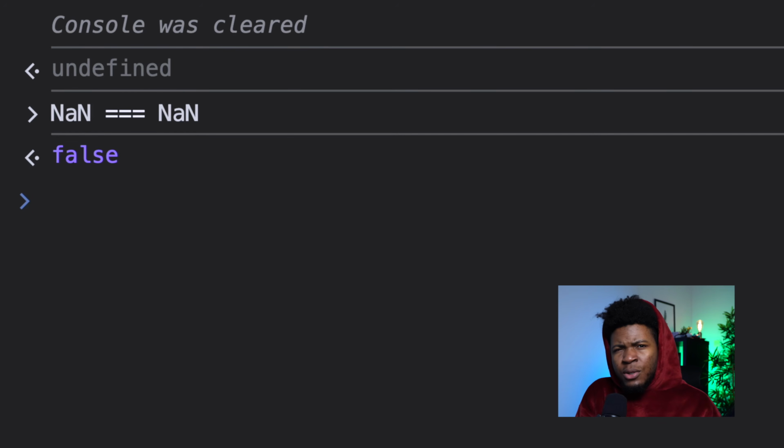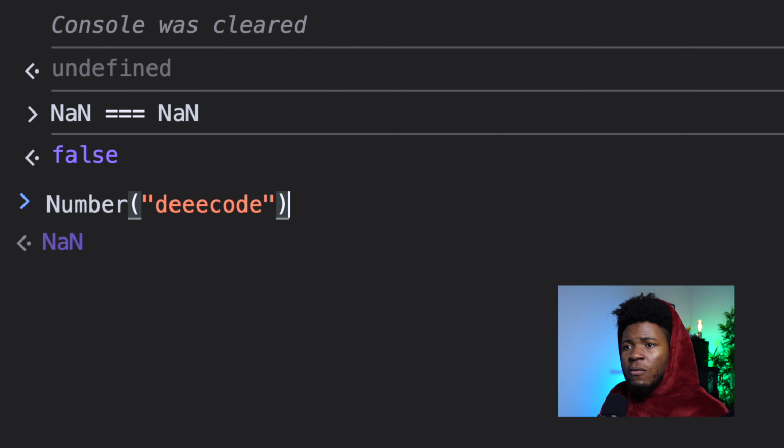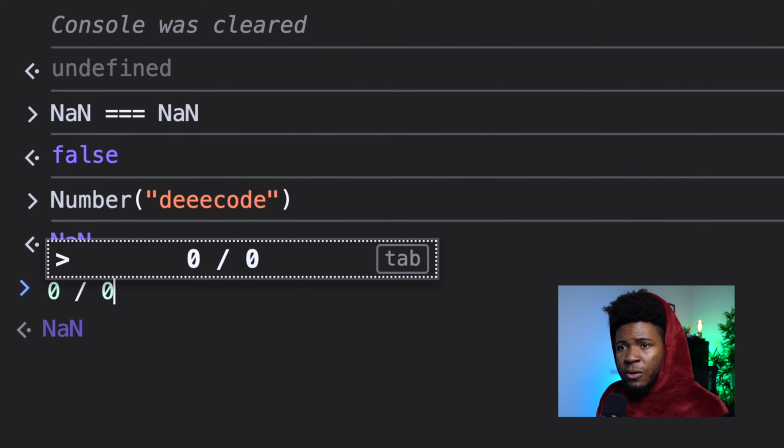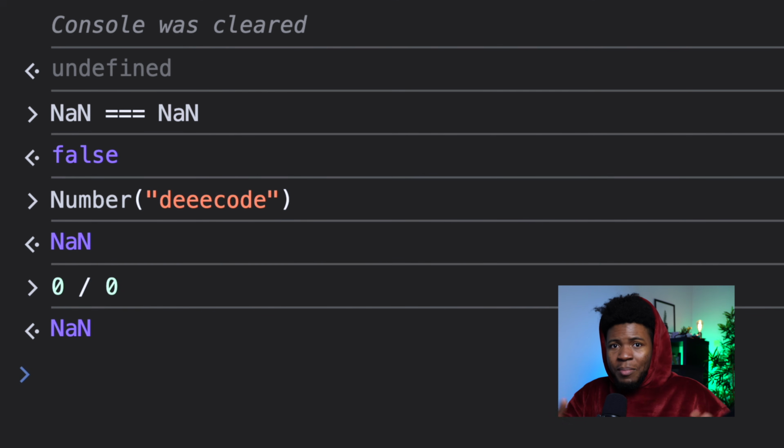When you attempt to do certain numeric expressions in JavaScript, you get a result that is not presentable. And so JavaScript has NaN as a representation for that value. For example, if you try to do something like converting "Deeecode" as a string to a number, you get a certain result that cannot be presented. So JavaScript has NaN as a placeholder for that invalid number. Same thing if you try to do something like 0 divided by 0 or 5 divided by 0, you get a certain result that cannot be presented. So JavaScript has NaN again as a placeholder. So NaN itself is not a value, but more a placeholder for these numeric results that cannot be presented.